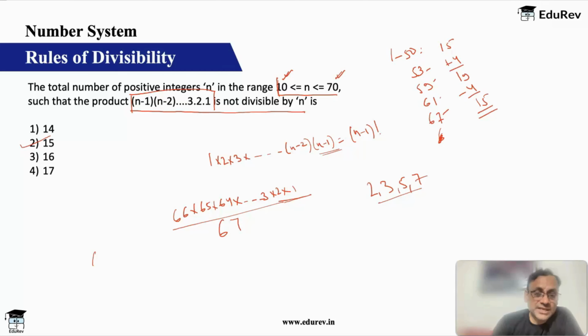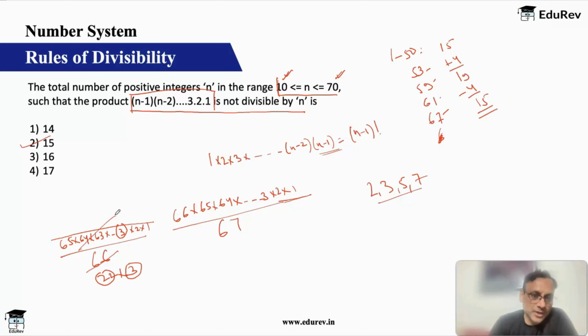But if you take 66, now because 66 is 22 into 3, you can see that the numerator will contain multiple 3's, it will contain multiple 22's, hence this will get divided because it will get factorized. But 67 cannot. Similarly, 61 cannot. Similarly, 59 cannot. And hence you get the answer.